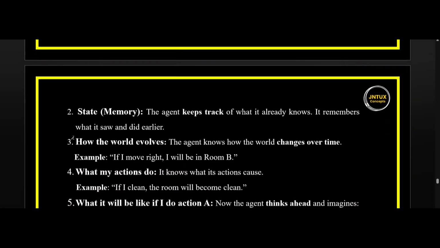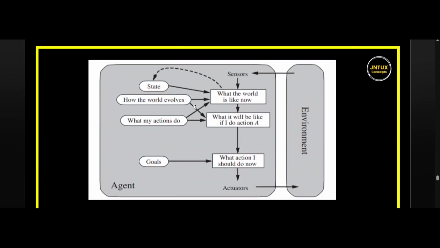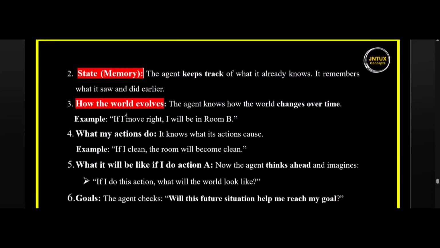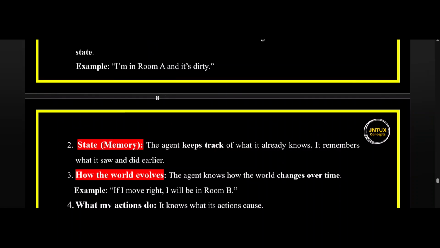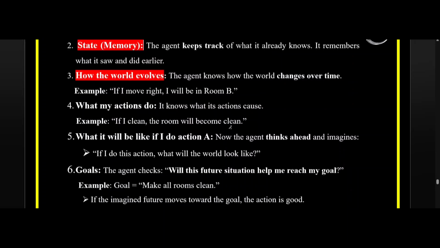Next, how the world evolves. The agent knows how the world changes over time. So this particular component helps to understand how the world changes over time. With the same example, if I'm in room A and it's dirty, if I move right, I will be in room B. We know the vacuum cleaner example from our previous videos, so I'm trying to explain this concept using the same example.